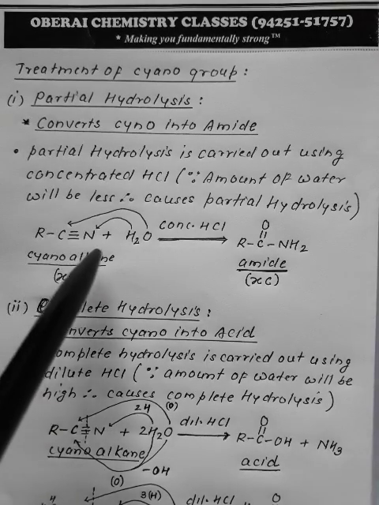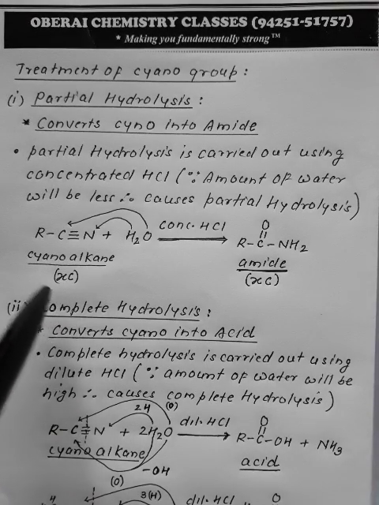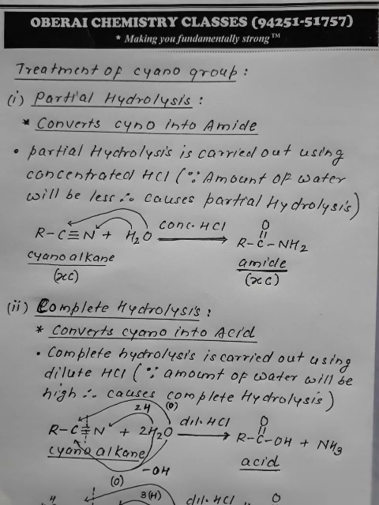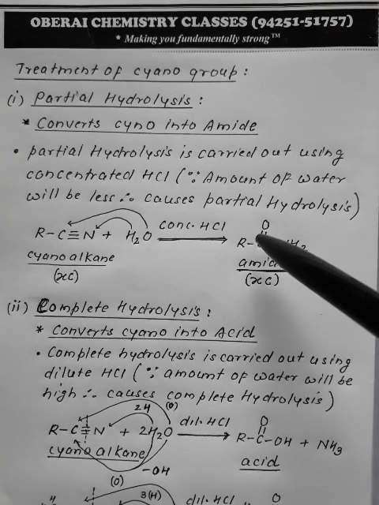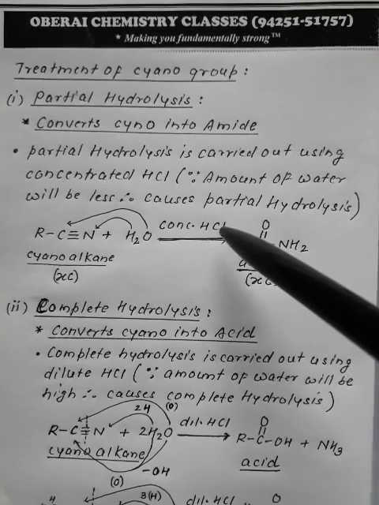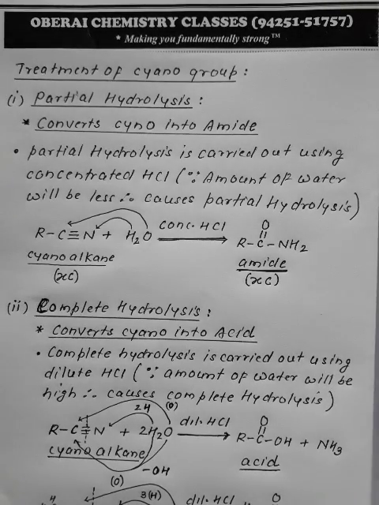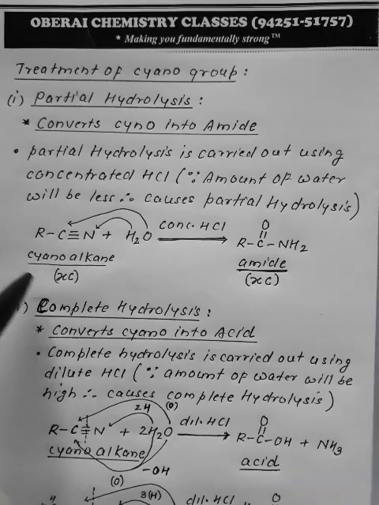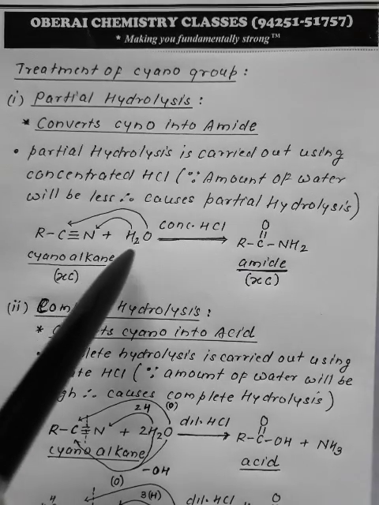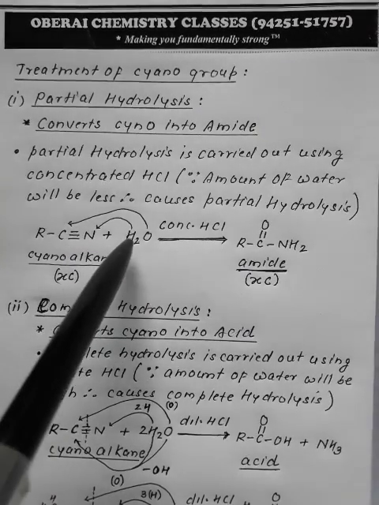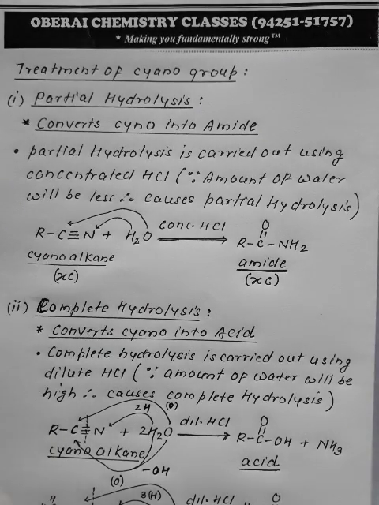Suppose you have taken RC triple bond N, cyanoalkane with X carbon, and it is made to react with concentrated HCl. Since HCl is concentrated, the amount of water would be less. Therefore, one molecule of cyanoalkane will react with only one molecule of water. What happens? This O combines to C, and this H2 combines to N, converting into RC double bond O and NH2.